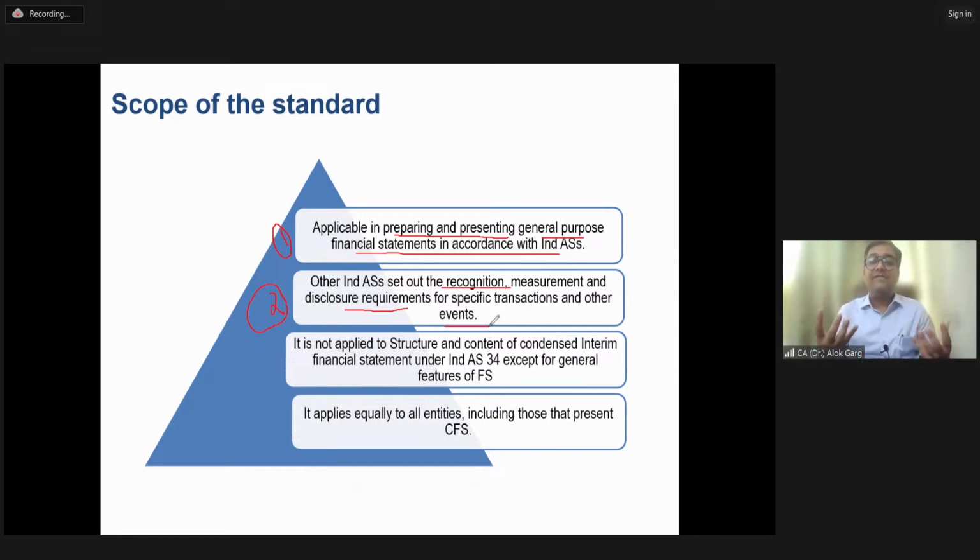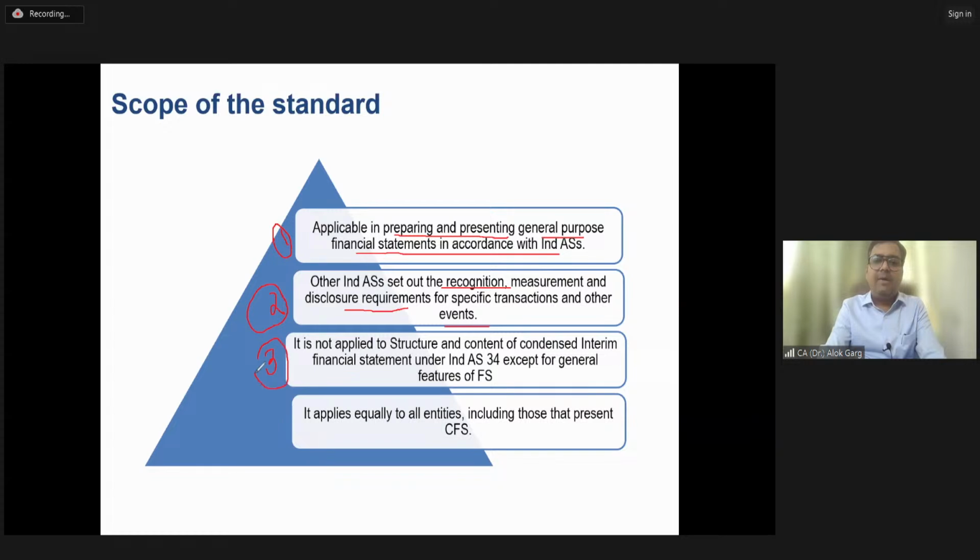So this is kind of a statement which is made by this Ind AS. This is a very fundamental Ind AS. This is, I would say, a very important Ind AS. It's a pillar Ind AS for preparation of financial statement. I hope you guys have understood. Is that clear?